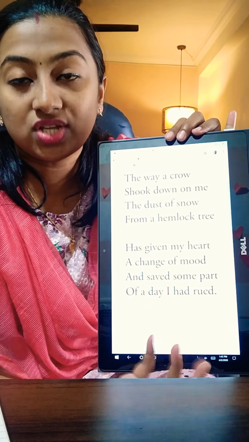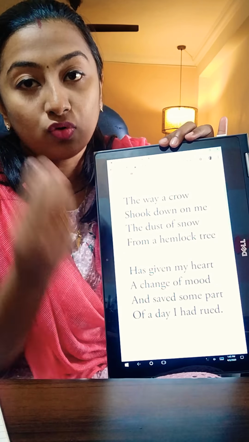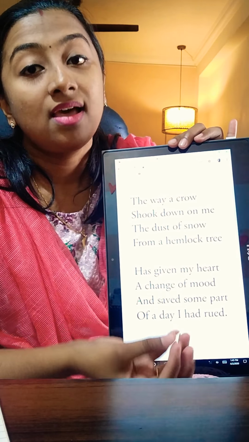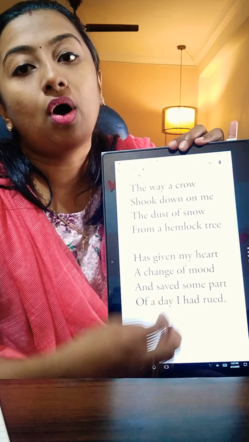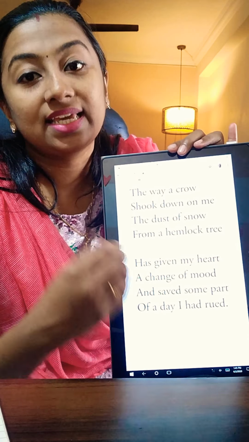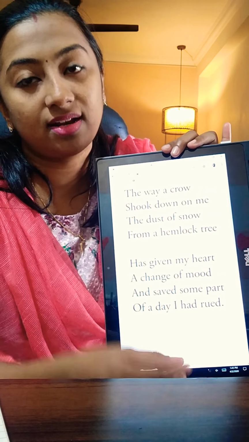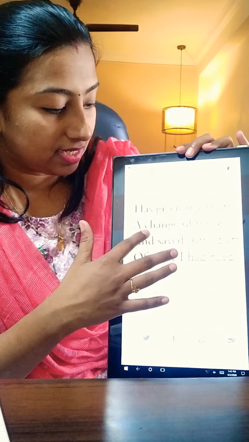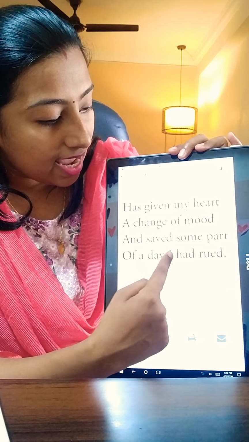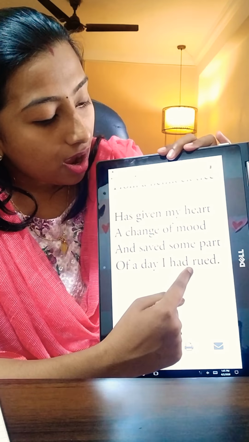So, what has changed the poet's mood? The witnessing of the crow's movement, and that resulted in the falling of some fine particles of snow on top of the poet. So this simple particular thing has changed his mood. He got converted from a sad person to a happy person. Has given my heart a change of mood and saved some part of a day I had rued.